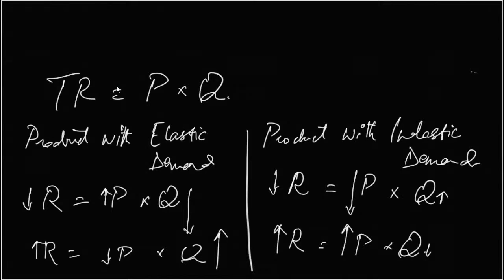We ended that with a few caveats. Number one, there are other factors involved in real life. It's not just price to quantity demanded. For example, the economic condition, the supply of the product, the availability of substitutes, the price of substitutes. For now we are assuming all those to be constant, but while a producer is making a decision in real life, all those factors would come into play.